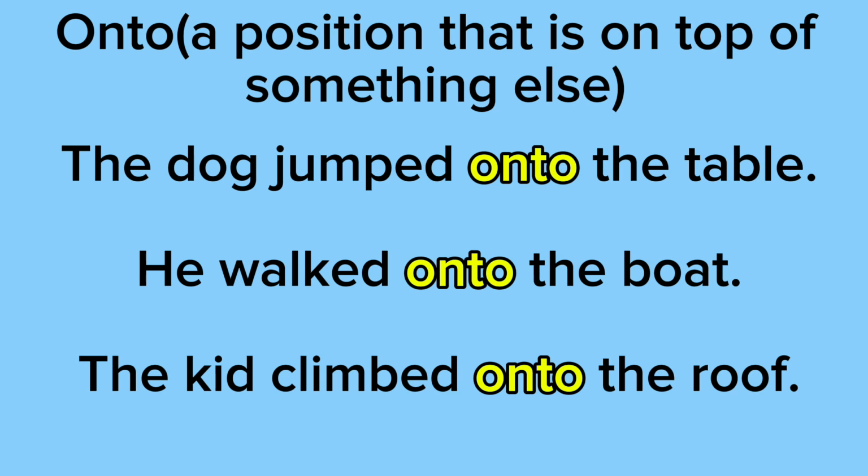And our last example says the kid climbed onto the roof. So the kid is positioned on the roof, which means he's on top of something else. He's on top of the roof.